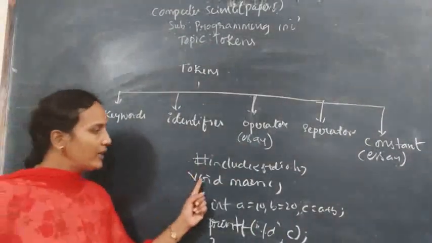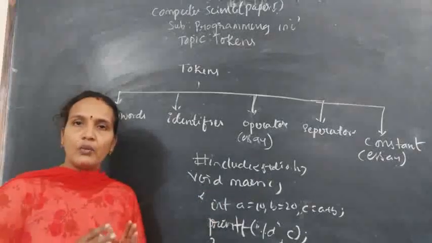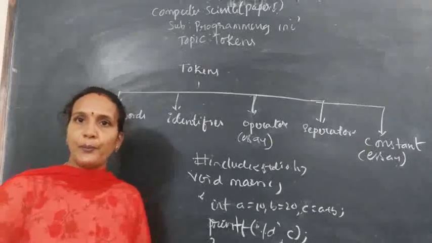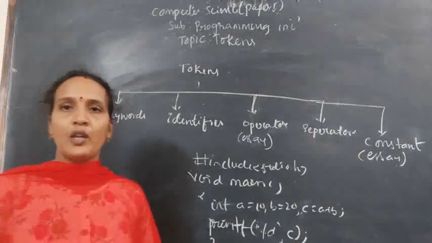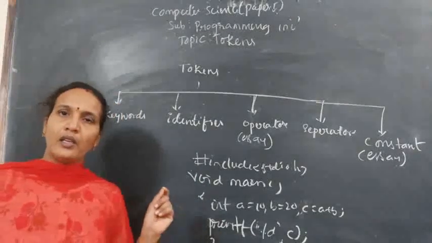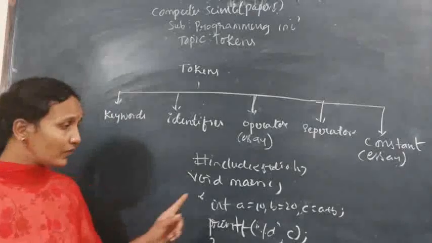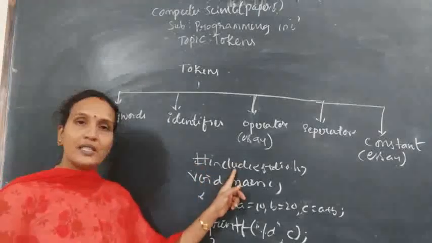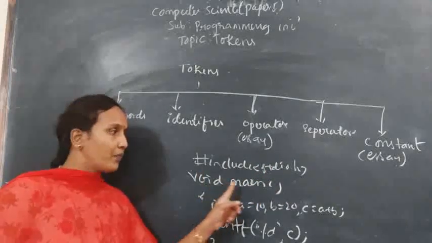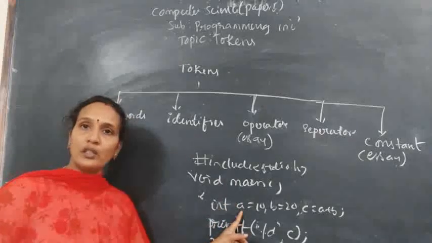Here each and every word is one token. Remember, whatever you are using in a C program, whether it may be a simple program or a complex program, each and everything is called a token. Here, hash include is a keyword, stdio.h is a header file, void is a keyword, main is a keyword, int is a keyword, a is also a token.